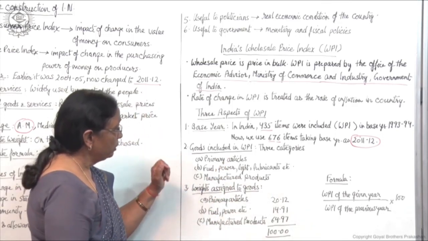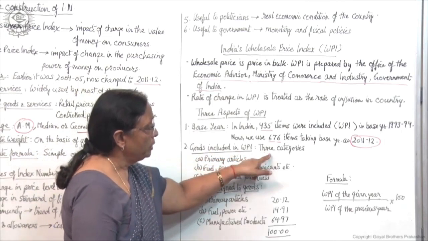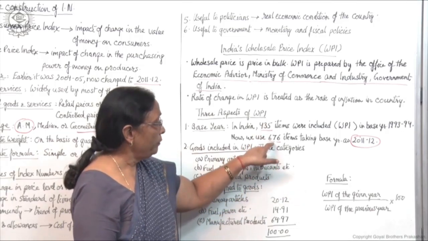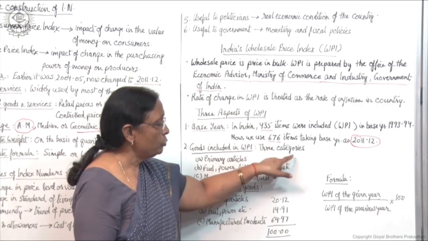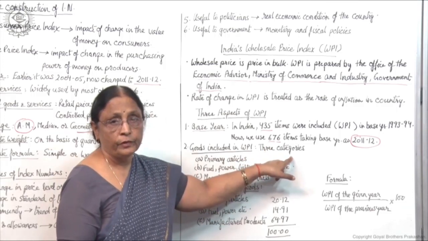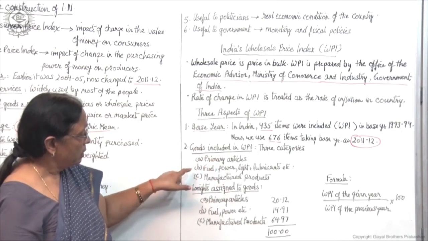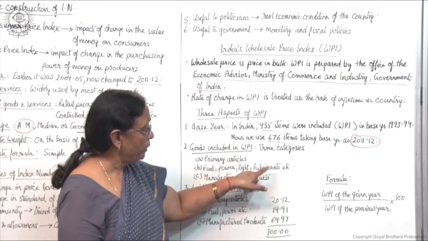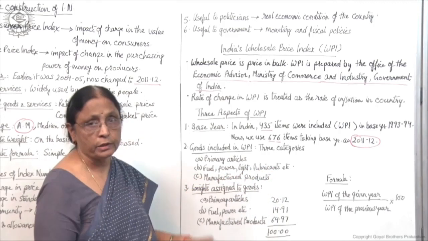Second aspect, goods included in WPI. These are of three categories, right? In WPI we are including 676 items, and these items are divided into three categories. What are these? First, primary articles. Second, fuel, power, light, lubricants, etc. And third, manufactured products.